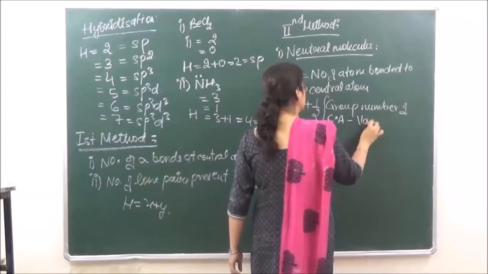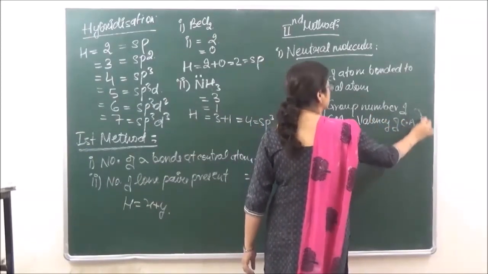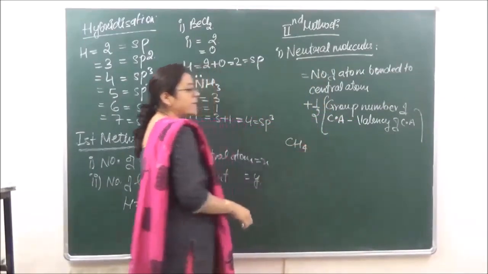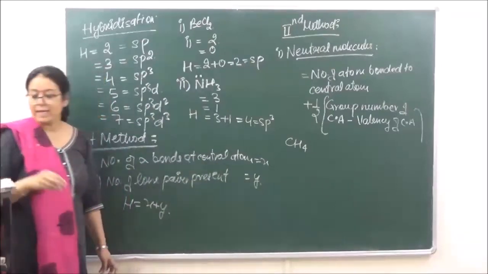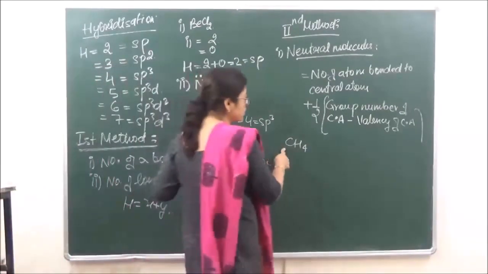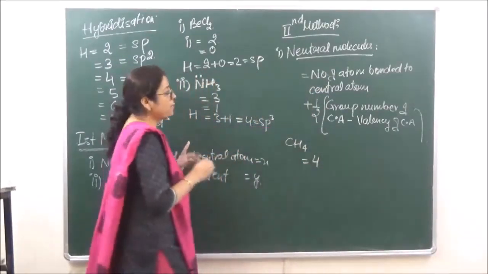Minus valency of central atom. ठीक है? Let's illustrate this by taking the example of CH4. In case of CH4, what is the number of bonded atoms to the central atom? 4. ठीक है? And plus